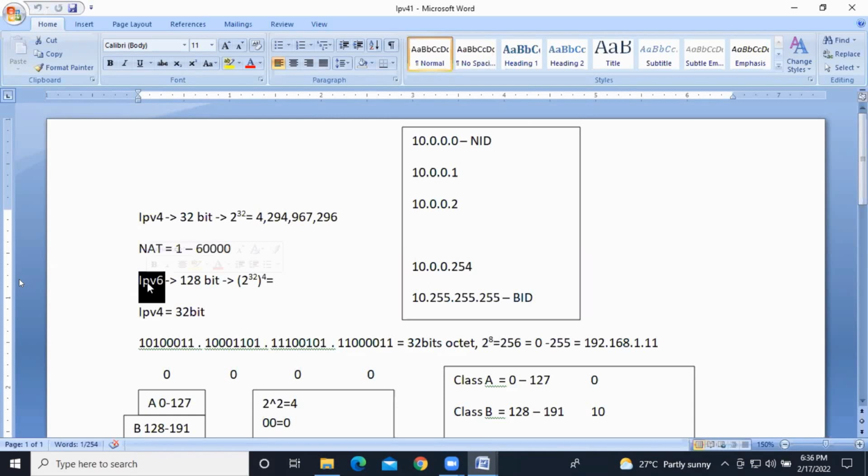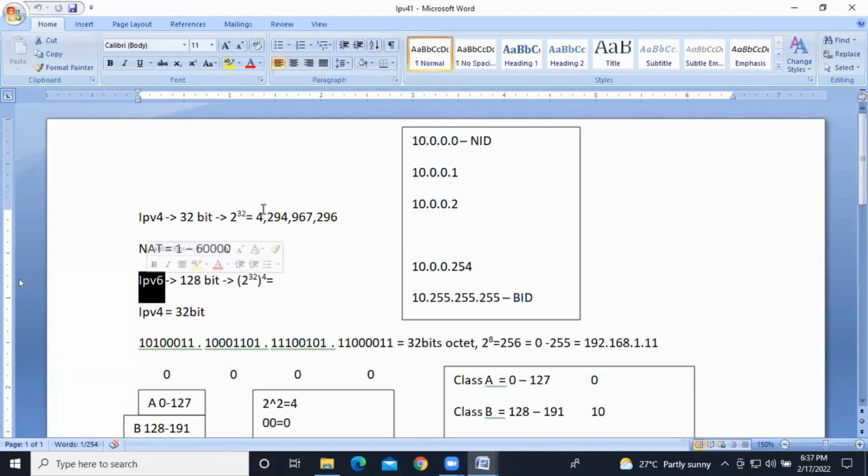Like this, how many people are using smart products? N number of people are utilizing N number of smart products nowadays. A few people hold multiple smart mobiles, one for office, one personal. Clear? I hope you got it. Nowadays we have dual SIM, that is a different story. Okay, so because of that reason the IP address shortage happened. So many IP addresses were utilized.